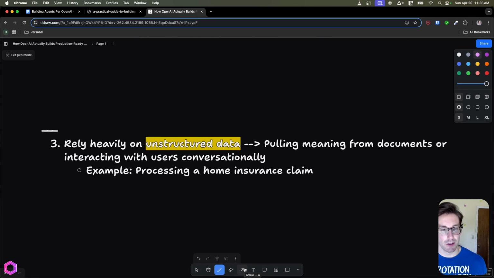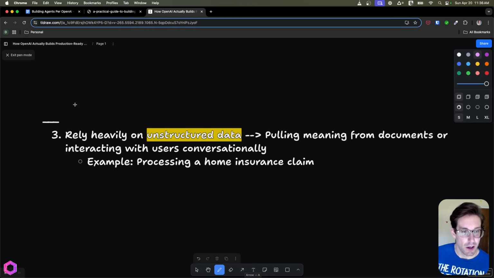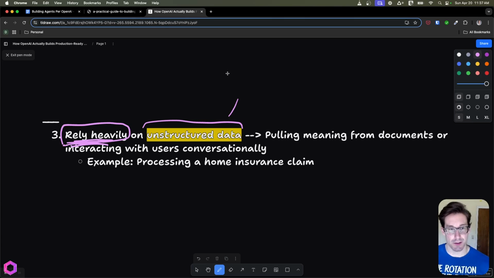And then the next one here, and the last one, is, and I should really underline this, let's really focus on this part of the sentence: rely heavily on unstructured data to then make decisions. The reason I'm saying rely heavily is oftentimes people say, oh, my use case uses unstructured data, so it should be an agent. Most use cases use unstructured data with AI because that's what they're good at. With that being said, it needs to rely on the unstructured data to then make a decision and an action. So that's the key part. We need to connect those two.